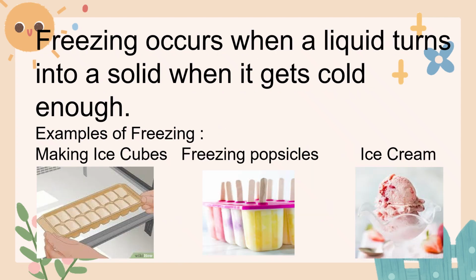Freezing. Freezing is the opposite of melting. It happens when a liquid turns into a solid because it gets very cold. Example, when you put water in the freezer, it becomes ice. That's freezing. So another examples of freezing: making ice cubes, freezing popsicles, and ice cream.